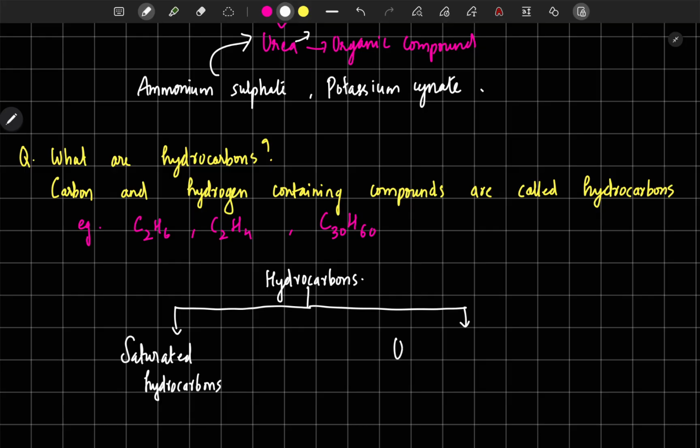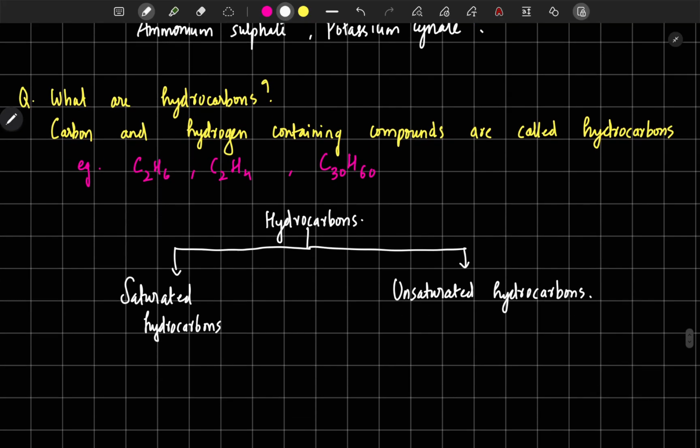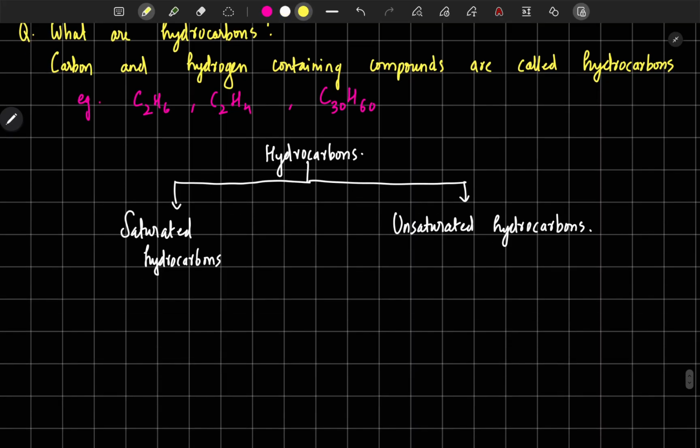The other one is unsaturated hydrocarbons. Saturated hydrocarbons means what? Saturated hydrocarbons only have single bonds between carbons in a compound.